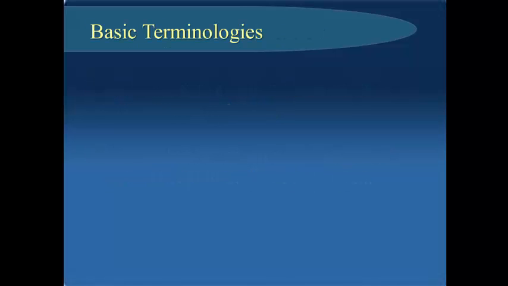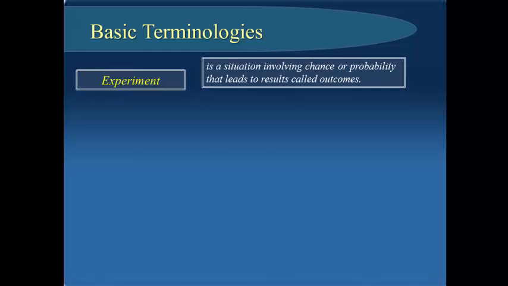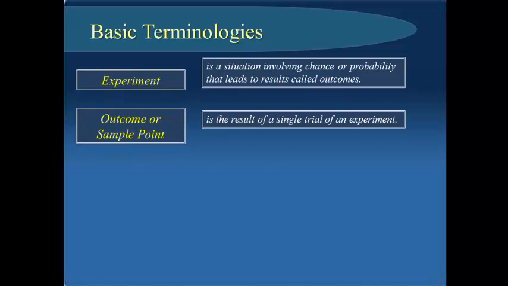We have to know basic terminologies about probability. First, we must know what is an experiment. It is a situation involving chance or probability that leads to results called outcomes. An outcome, or a sample point, is the result of a single trial of an experiment.